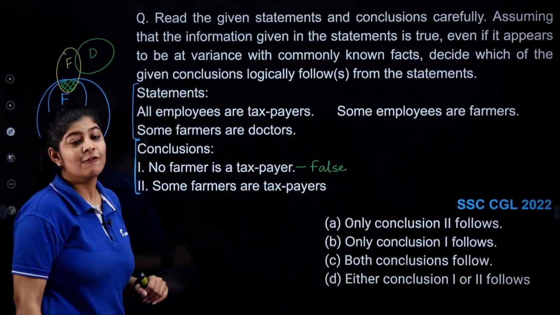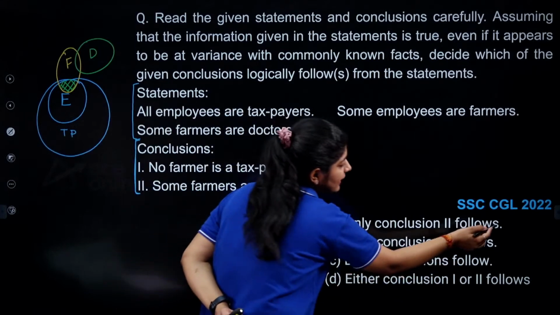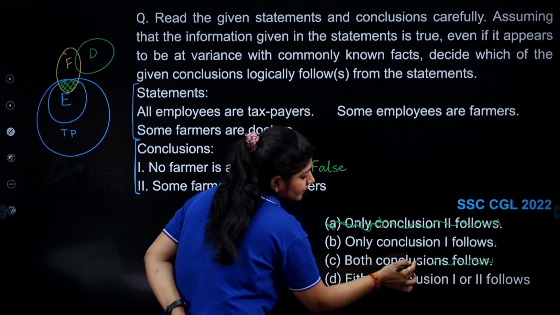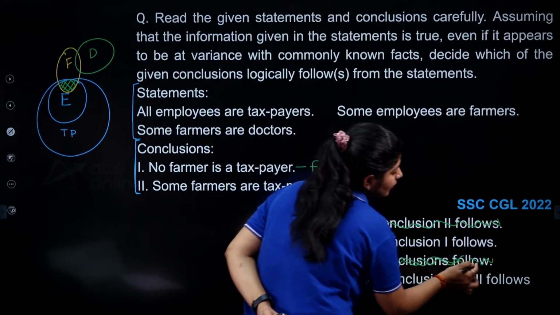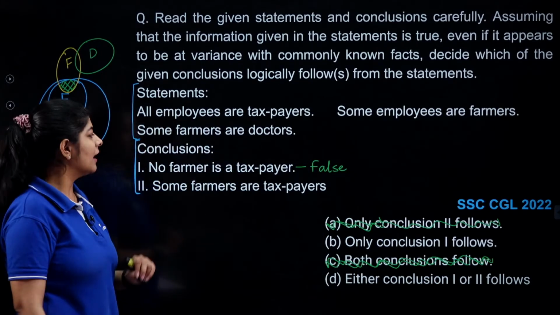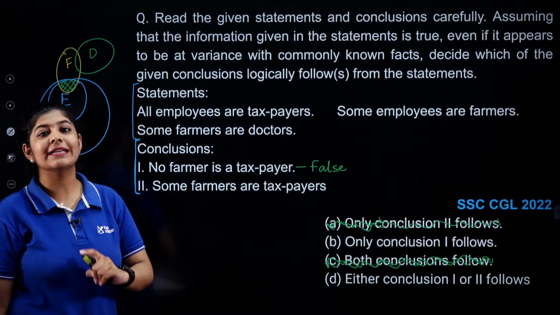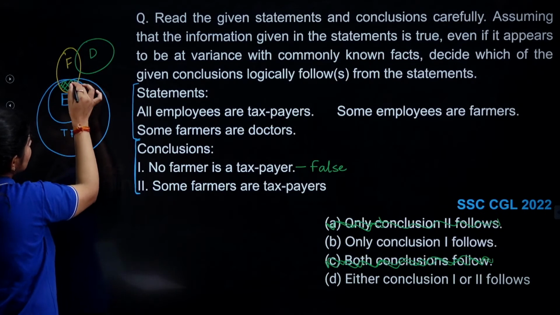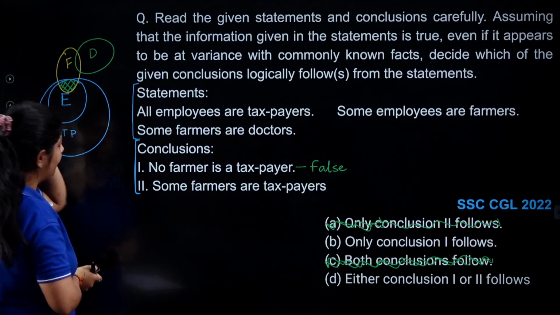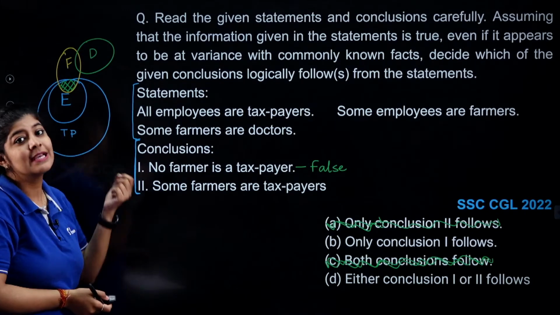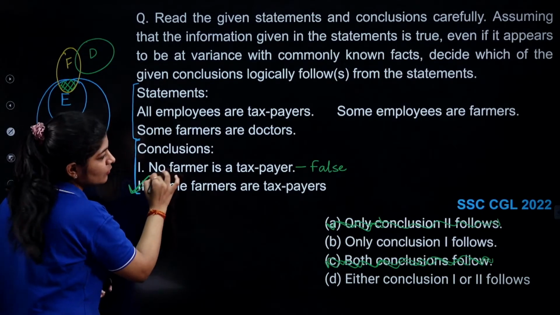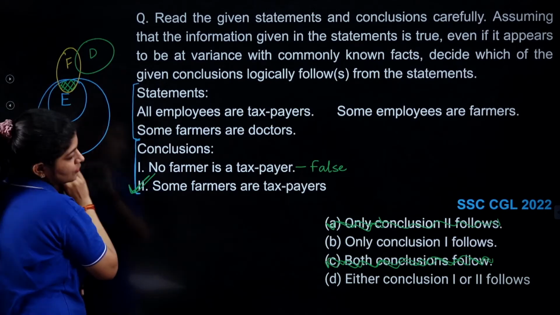If this conclusion is false, then we can easily eliminate our option number A and option number C. We can easily eliminate our 2 options A and C. Now we are left with just 2 options B and D. Now the next one. Some farmers are taxpayers. Yes, basically the common part between farmers and employees belongs to the part of taxpayers, which is considered as some part of farmers or some part of taxpayers. So basically the second conclusion is correct.